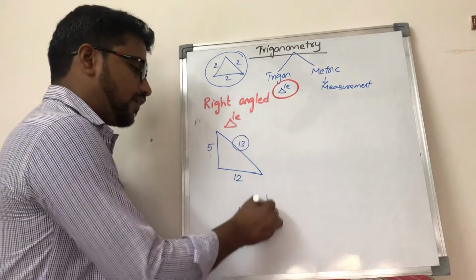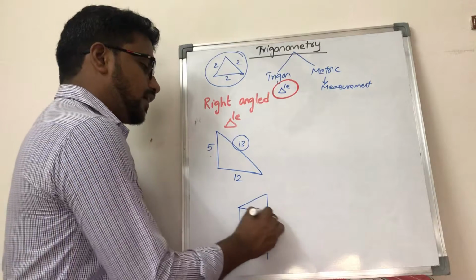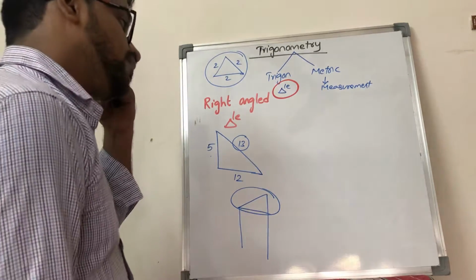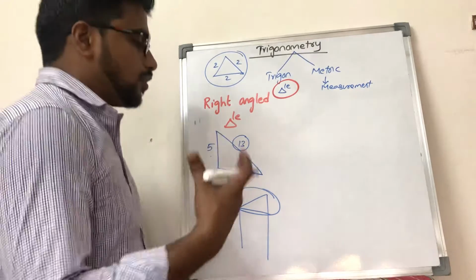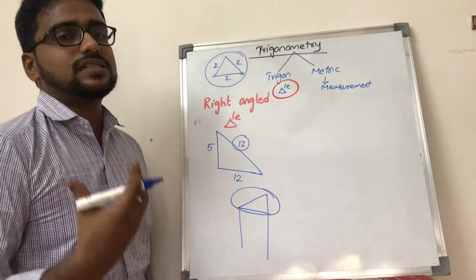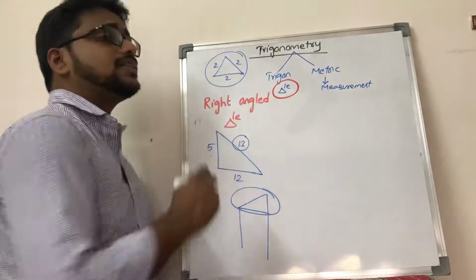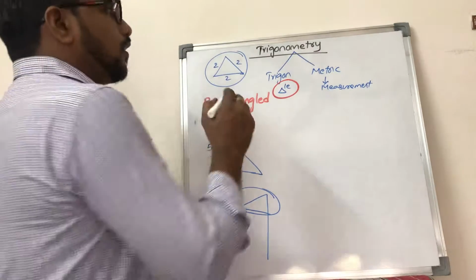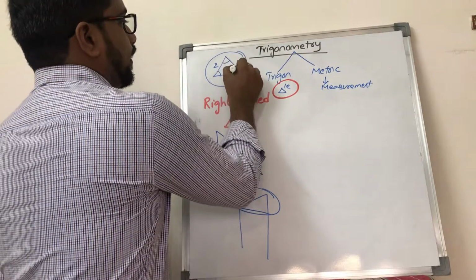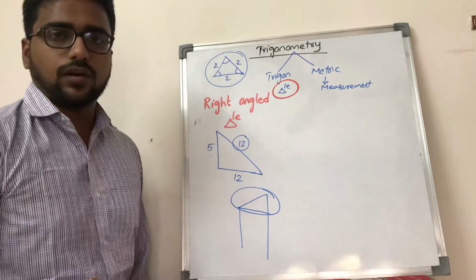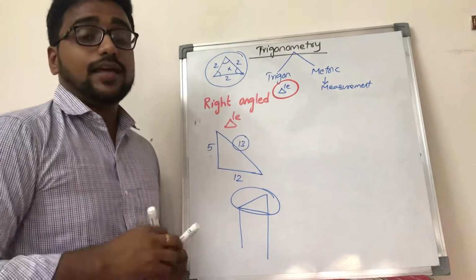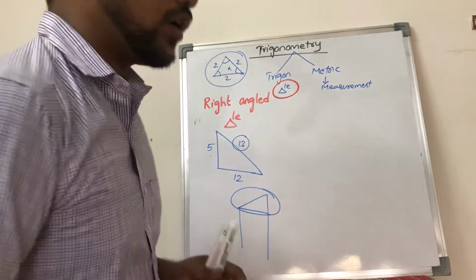So if I have a pole and like this, then in this triangle, upper triangle, you are having the difference in the sides here. So there should be some sort of difference in the sides, then only there is a possibility of change in the angle. We know that in case of an equilateral triangle, all the angles are also equal, right? So that is the reason why we are not using the equilateral triangle for the trigonometry concept.